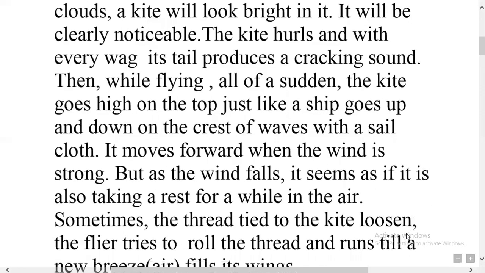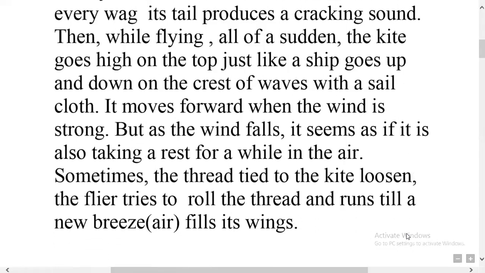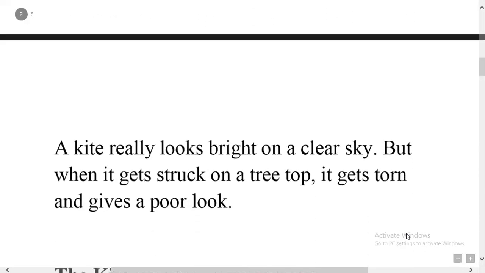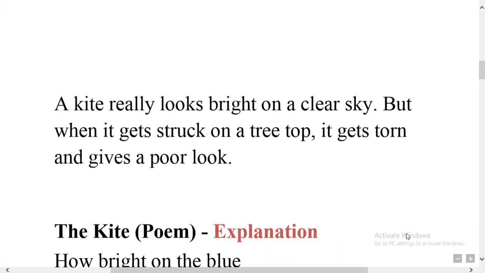Sometimes the thread tied to the kite loosens. The flyer tries to roll the thread and runs till a new breeze fills its wings. Breeze means a light wind. A kite really looks bright in a clear sky, but when it gets stuck on a treetop, it gets torn and gives a poor look. So that is all the summary of the poem.